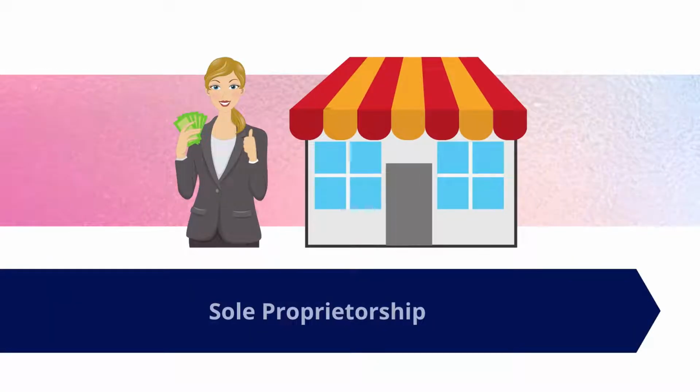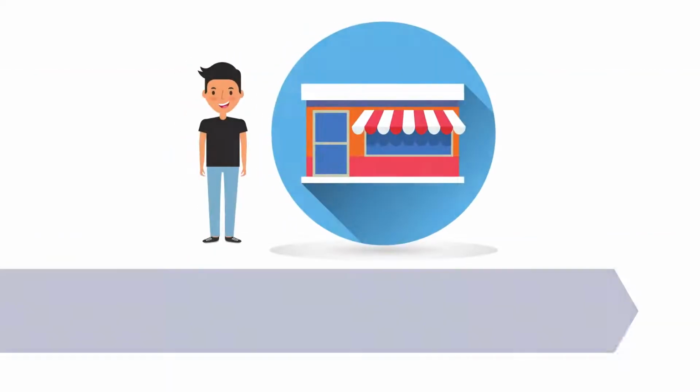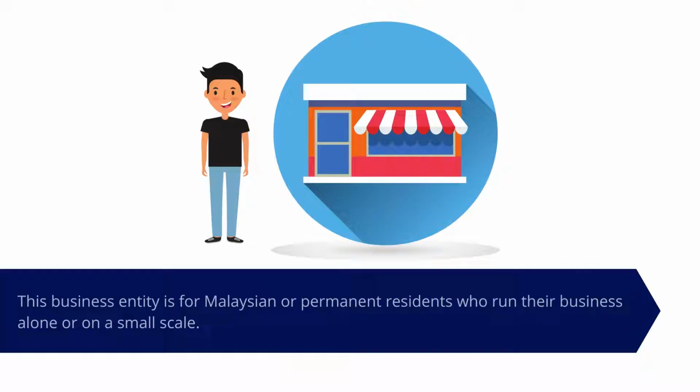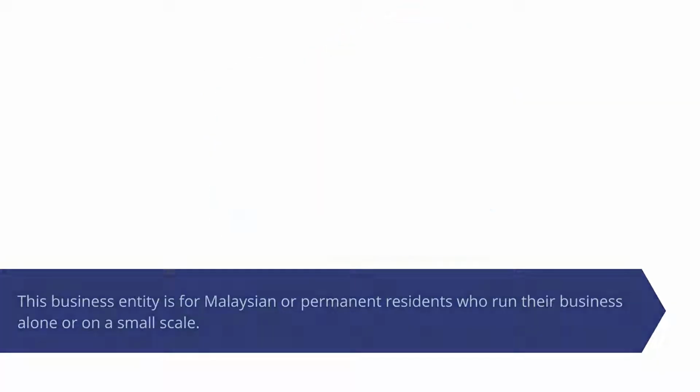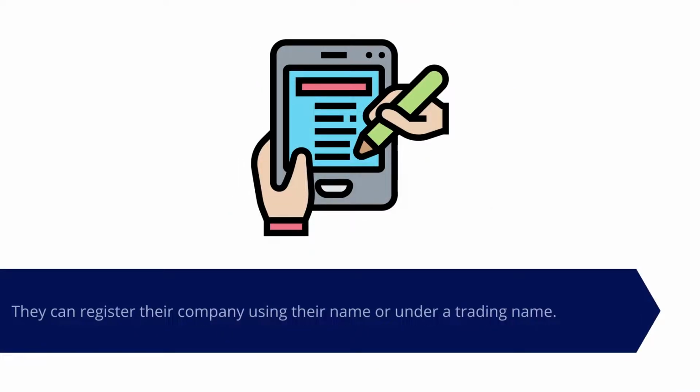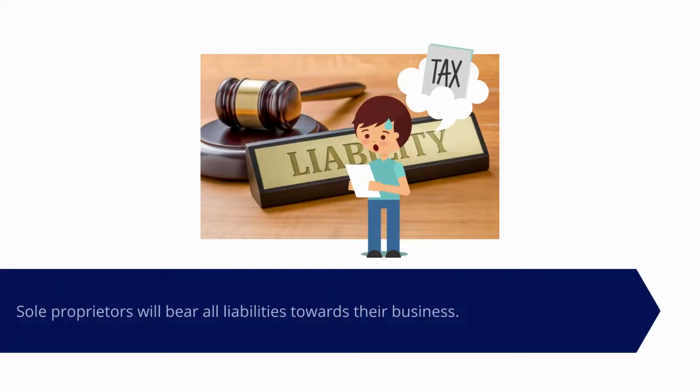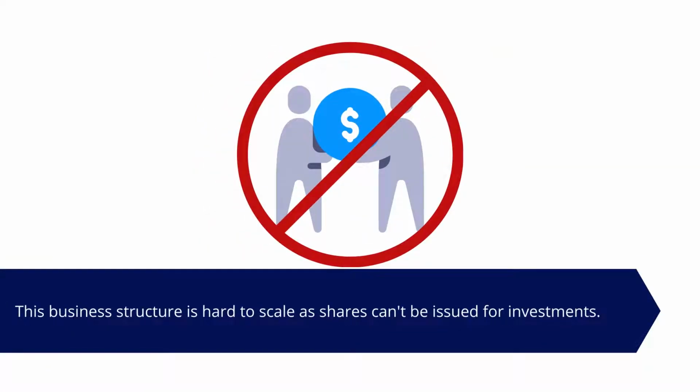Sole proprietorship. This business entity is for Malaysian or permanent residents who run their business alone or on a small scale. They can register their company using their name or under a trading name. Sole proprietors will bear all liabilities towards their business. This business structure is hard to scale as shares can't be issued for investments.